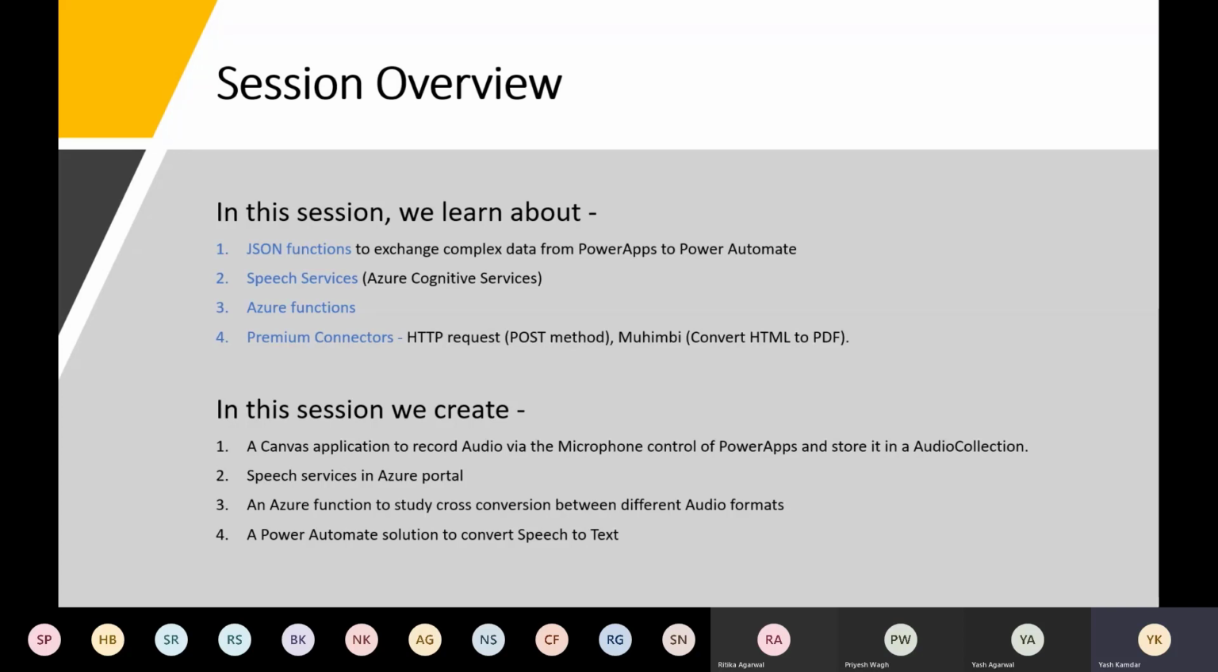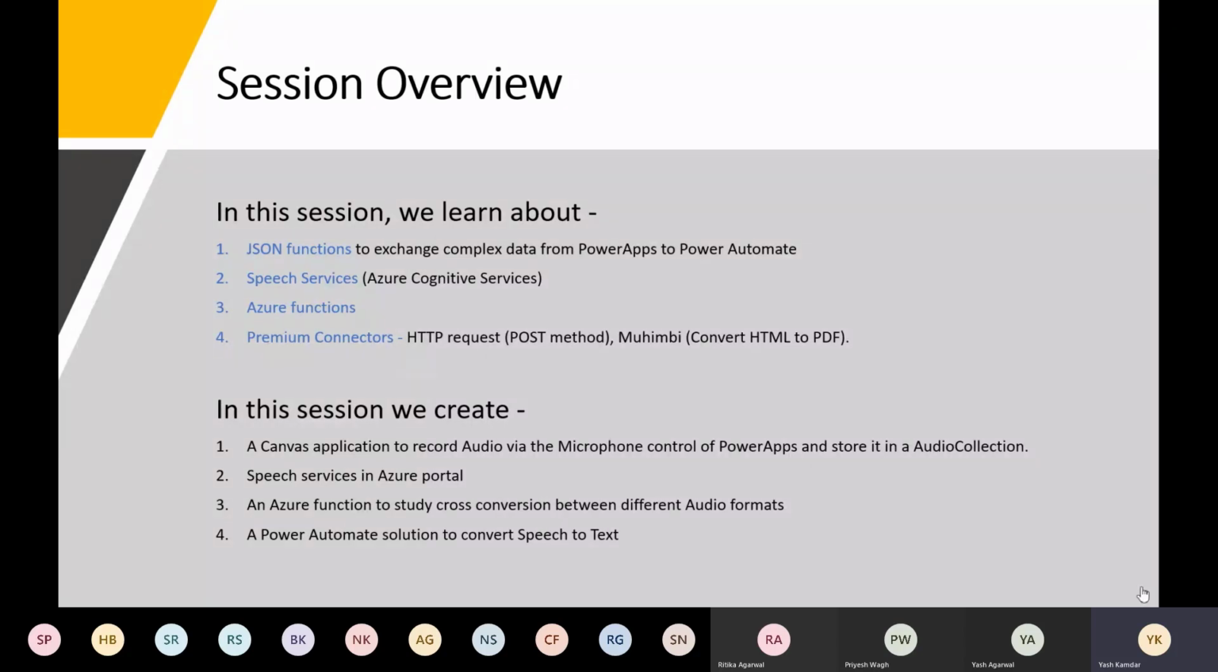And then there are some premium connectors which we are going to use, which are the HTTP request and the Muhimbi, wherein I am going to convert the text transcript to a PDF. Of course, you can use any PDF converters that are available in the market. Just that I work with Muhimbi, so I'm going to use Muhimbi. So to drive these things, we are going to create four things: a canvas application in Power Apps, we are going to provision speech service in the Azure portal, an Azure function, and then we'll need Power Automate, of course, to grab the audio and then generate the text transcript out of it.